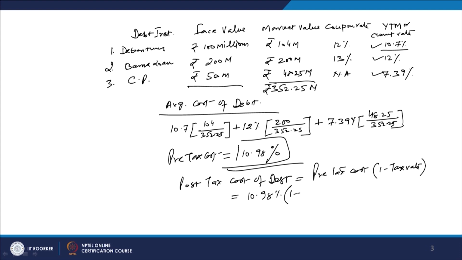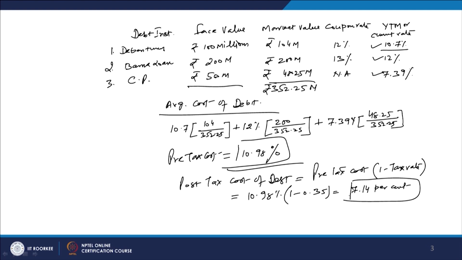We assume here the tax rate is, for example, 35%. Corporate taxes are largely more than individual or personal taxes, so we assume 35% in this case. So, 1 minus 0.35. If you solve this, it becomes 7.14%. So the post-tax average cost of the debt is 7.14%. This is the bone of contention which creates a problem in the